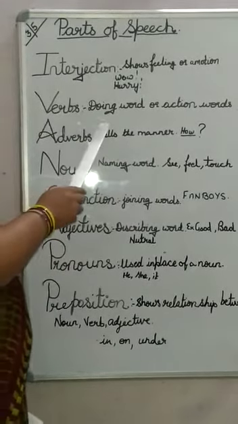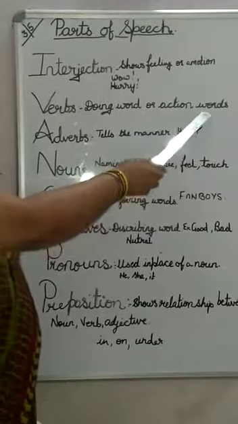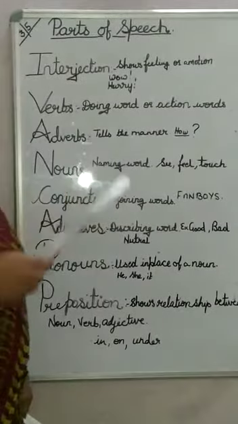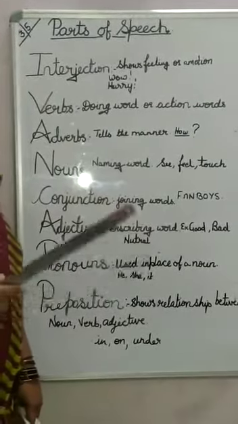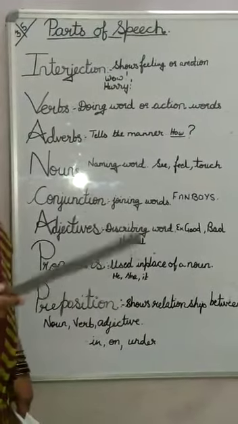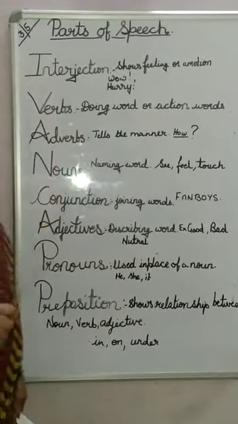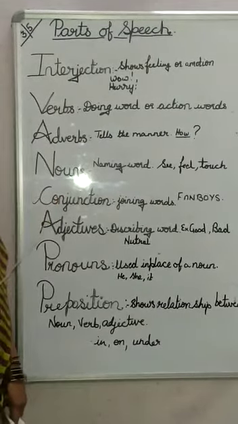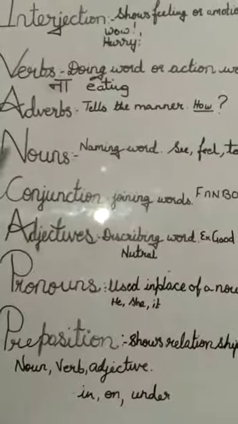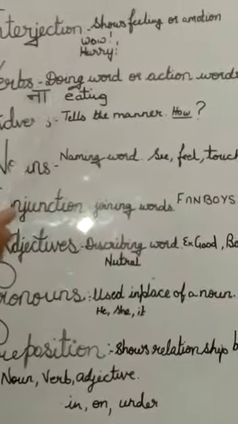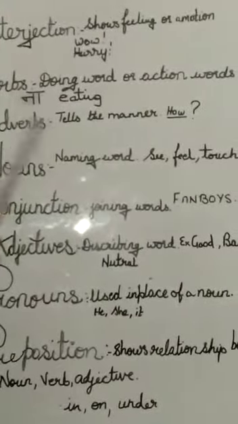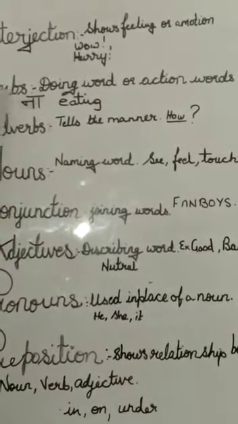Second is the verb. You know what is verb? Doing words or action words are called verbs. For example, sleeping, dancing, eating, crying. Now, to remember what is a verb in a sentence, translate the English word into Hindi, and if the word has na at the back, then you know that it's a doing word.